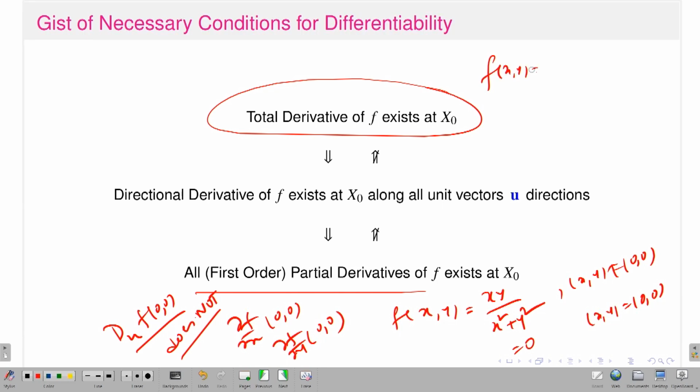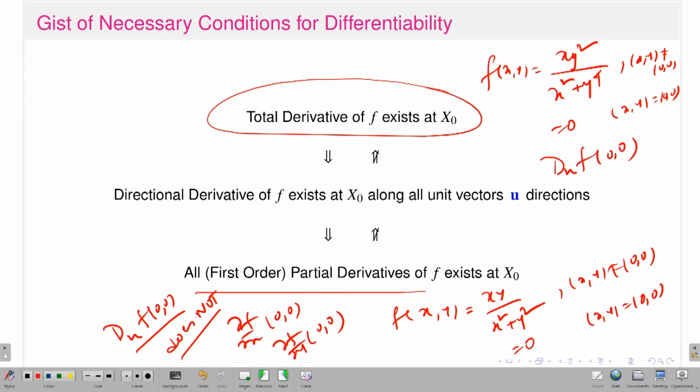For example, if you remember the function I considered, f of xy is equal to x y squared divided by x squared plus y to the fourth, if (x,y) is non-zero, and 0 if (x,y) is (0,0). There I have already proved that the directional derivative D_u f at (0,0) exists in all directions.